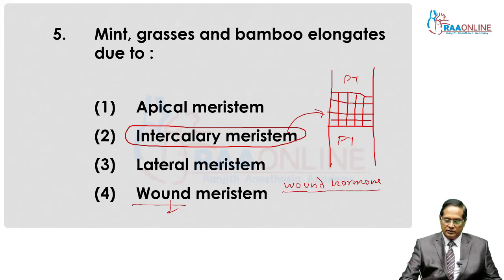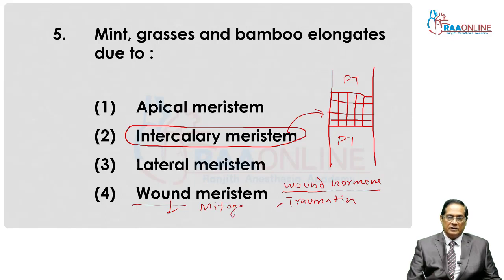This wound hormone is actually traumatic acid, or it is also called traumatin. Traumatic acid or traumatin acts as mitogen, that is, it initiates cell division.